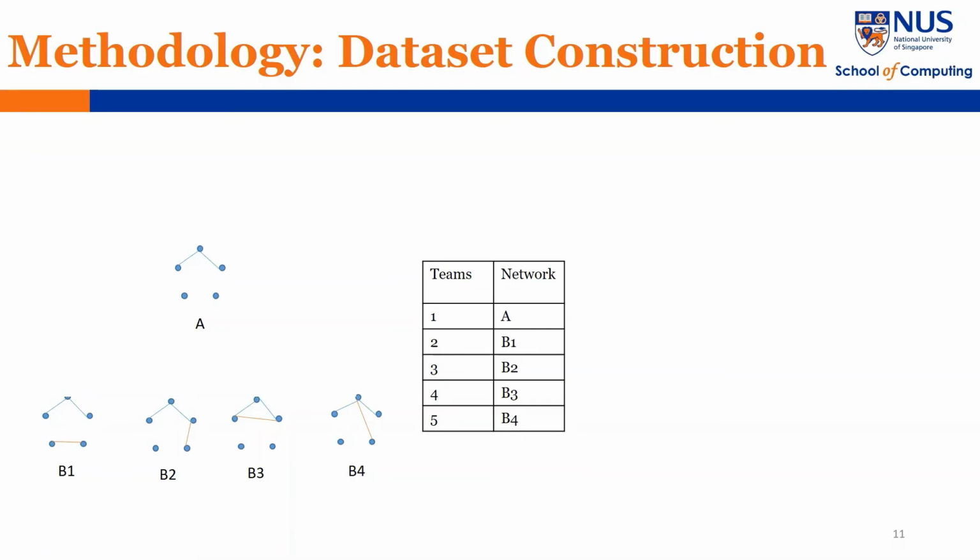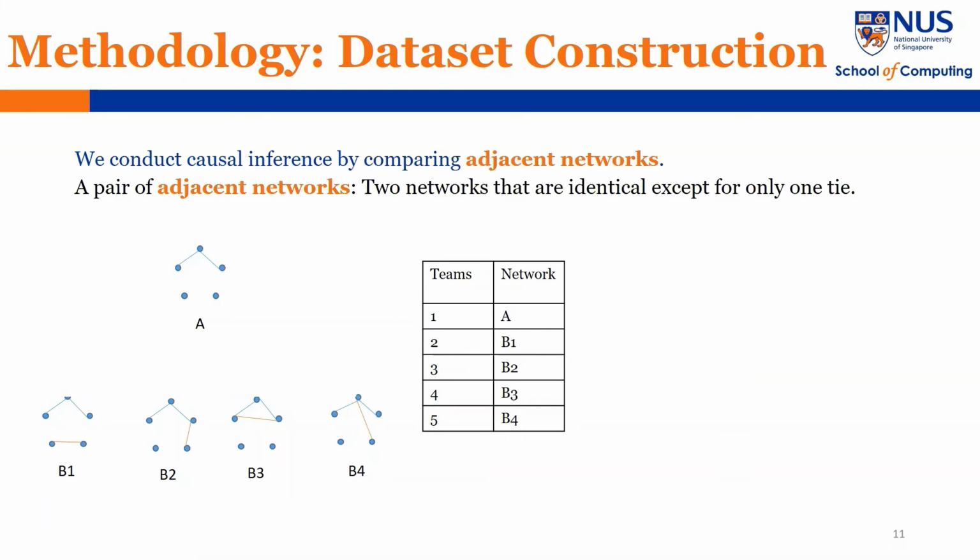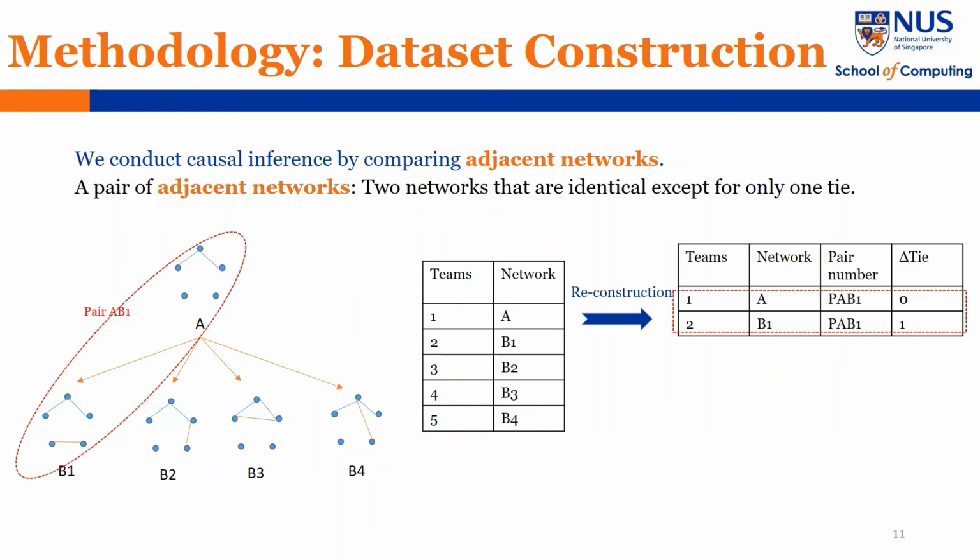Firstly, we identify pairs of adjacent networks. 2 networks are a pair of adjacent networks when they are identical except for only one type. Hence, network A and B1, A and B2, A and B3, and A and B4 are 4 pairs of adjacent networks. Then we use pair number to control pair fixed effect and delta type to differentiate between control group and treatment group. For example, for network A and B1, the pair number is PAB1.